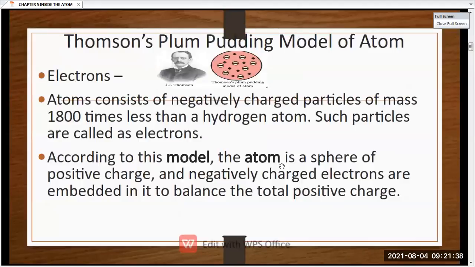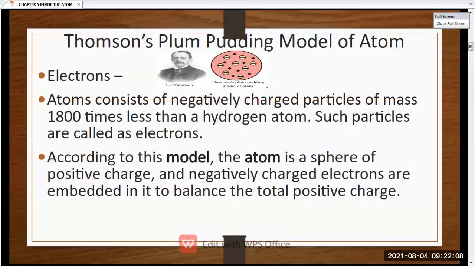Then we have studied Thomson's plum pudding model of the atom. In this, we studied that in an atom there are some positive as well as negative charges, whereas the negatively charged particles have a mass about 1800 times less than the hydrogen atom. Means, the mass of these negatively charged particles is compared to a hydrogen atom.